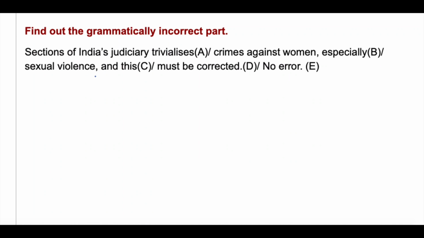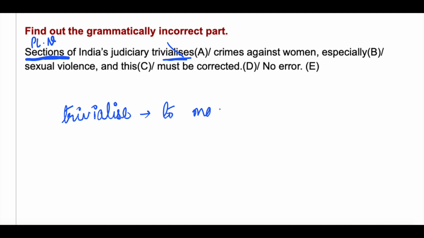So this is the first sentence. You have to identify the grammatically incorrect part. So here I'll teach you how to analyze sentences. Okay. Sections of India's judiciary trivializes. Sections. Sections is a plural noun, right? With plural noun, you have to use plural verb. But trivializes is a singular verb. So instead of trivializes, here trivialize should be used, which is plural. Trivialize means to make something seem less important.